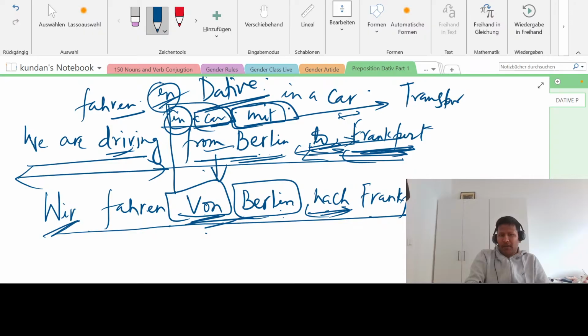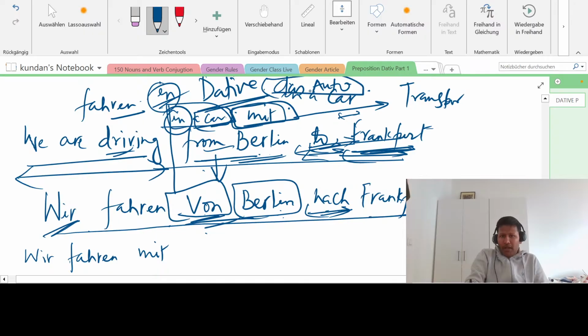You will say wir fahren mit das Auto, right? Das Auto in this is nominative. Das will change to what? Because mit is always dative. Dem. Mit dem Auto. And then this will follow: von Berlin nach Frankfurt.